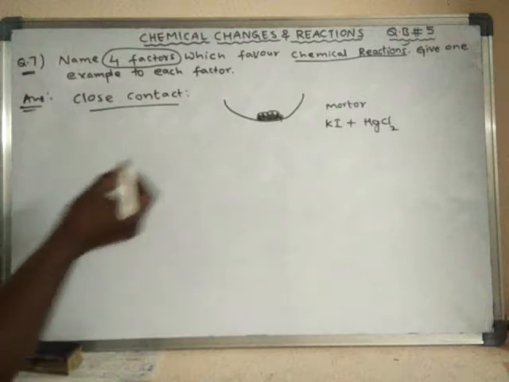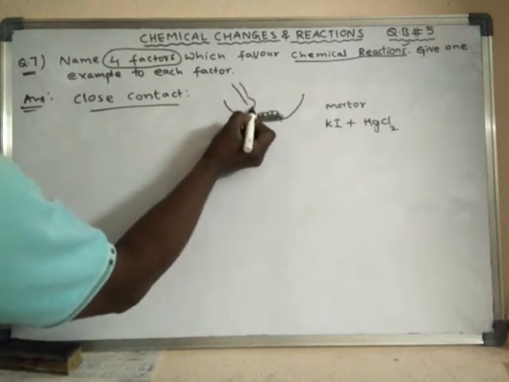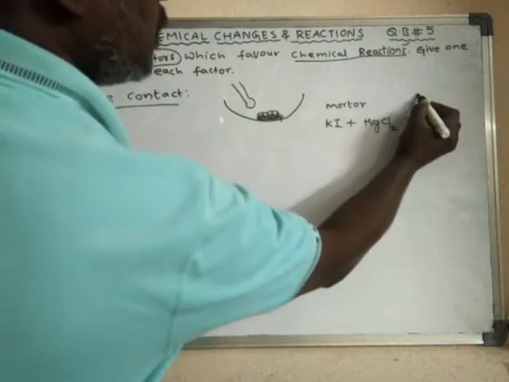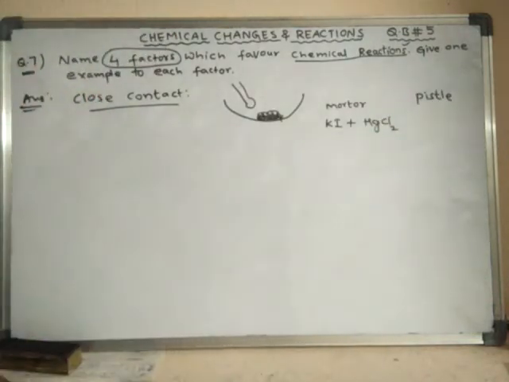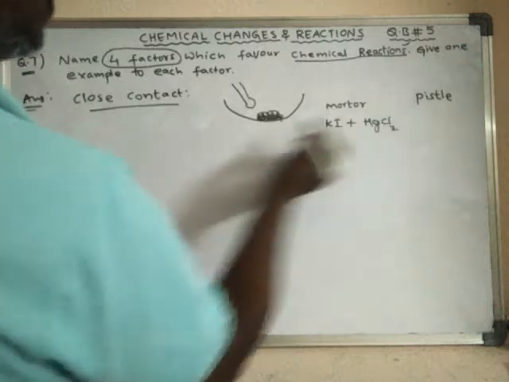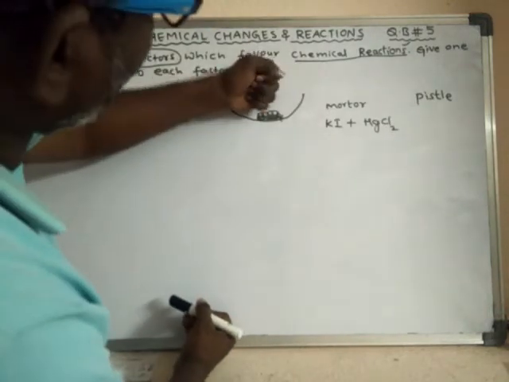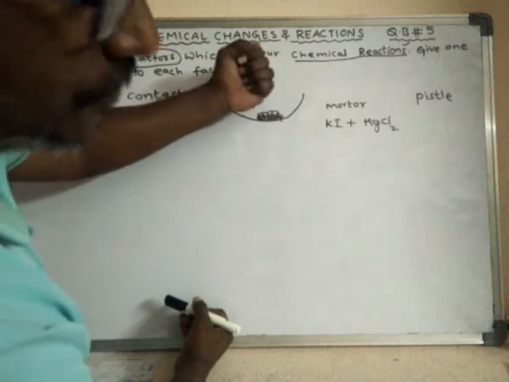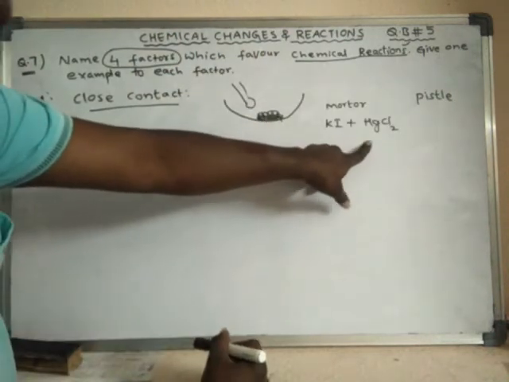Now take a pestle, or else a pencil, and with the help of this, start grinding this mixture. So now it is a mixture of potassium iodide and mercuric chloride.